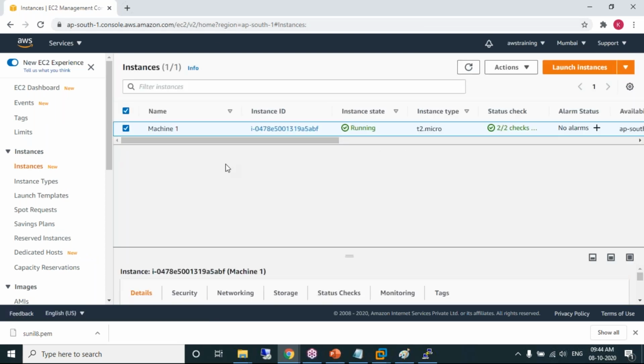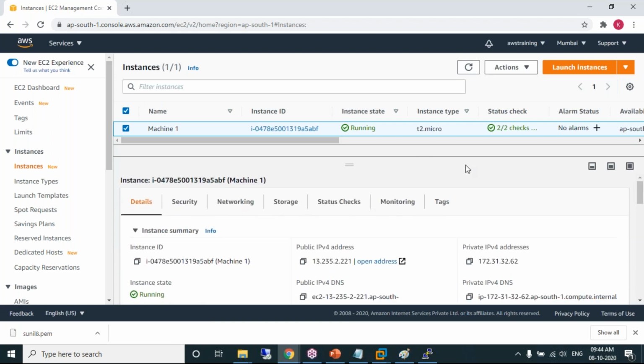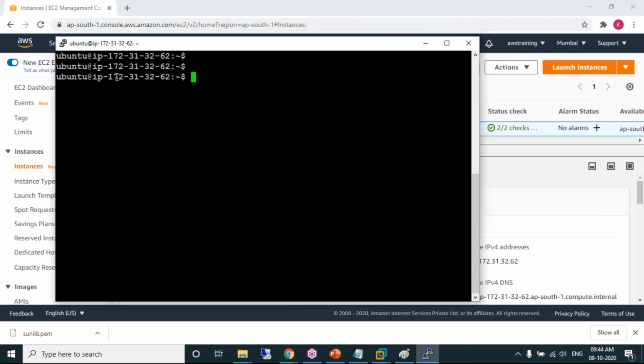This machine has an IP address. Observe here, 172.31.32.62. Are you getting the same number? Perfect. That's proof that we have connected to the same machine.